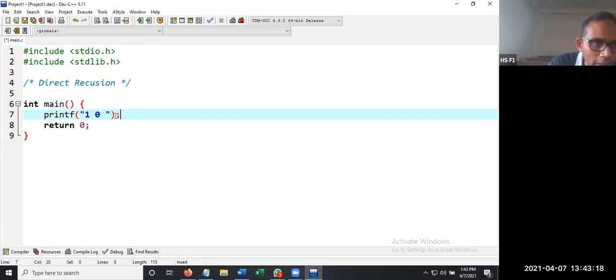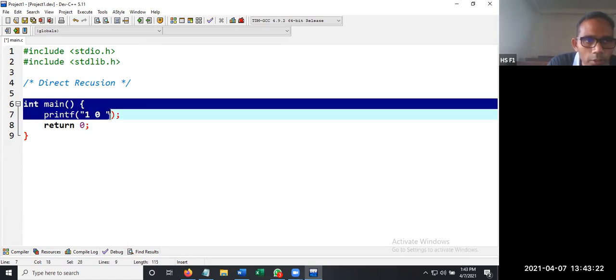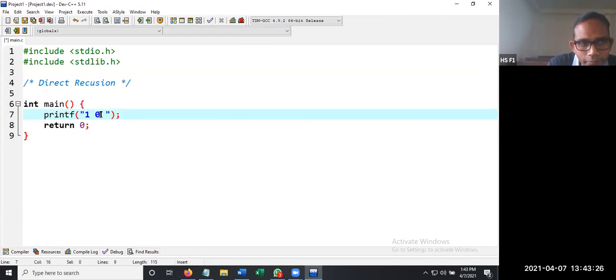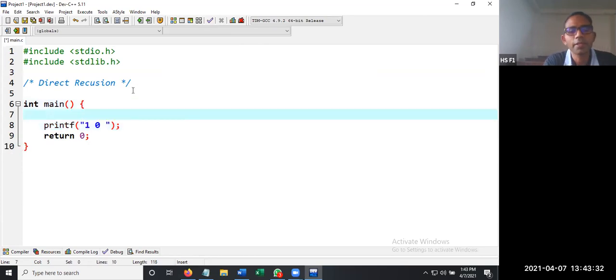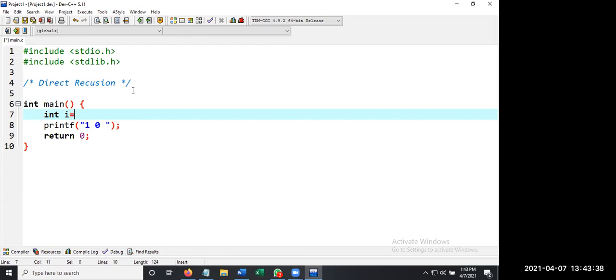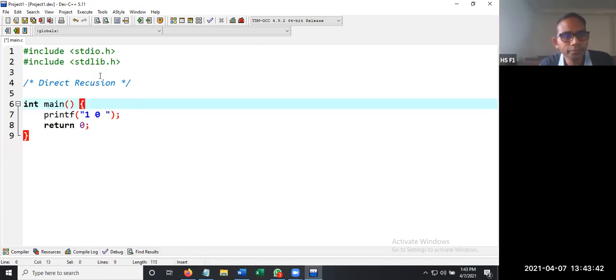Nothing else is there. So this program is going to execute and print only 1 and 0. Is that right? Or else let us do one thing. Let's take an integer variable, integer i, whose value starts from, let us only print 1 and 0.